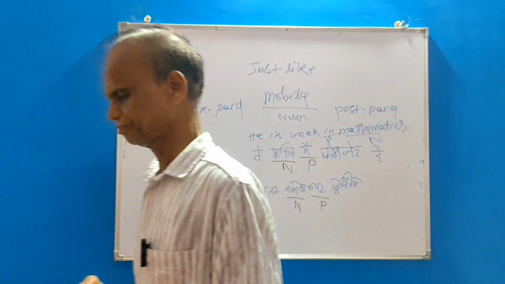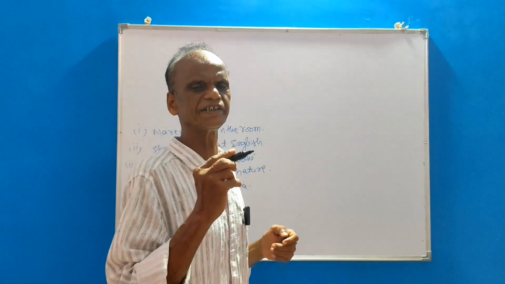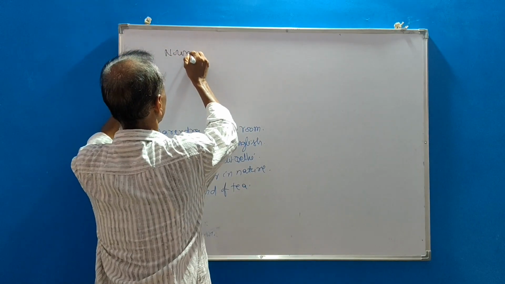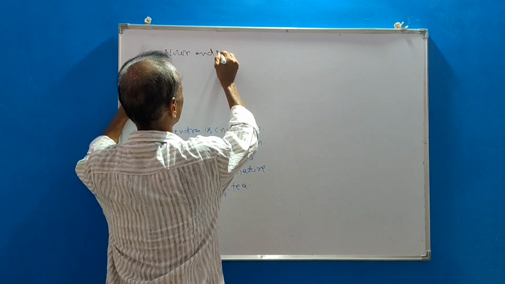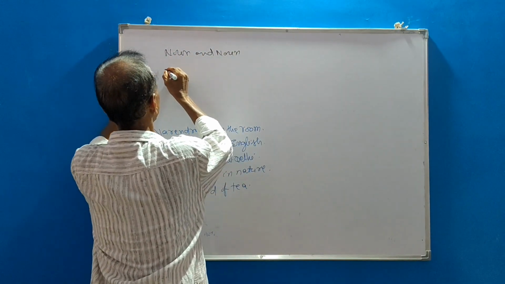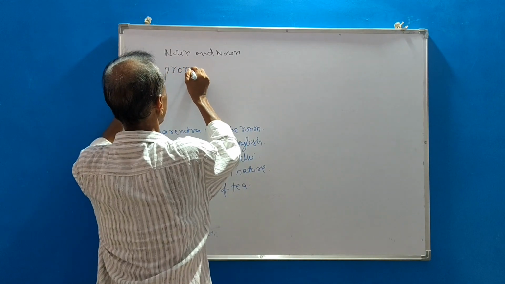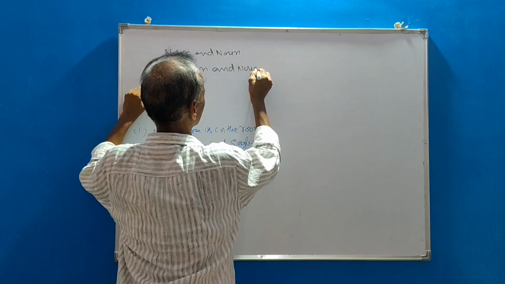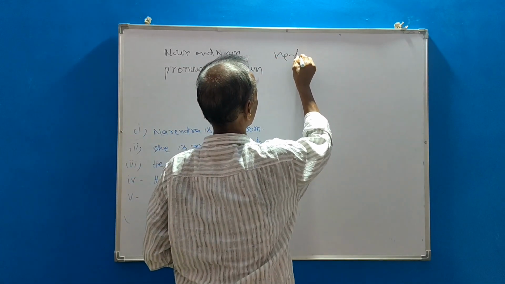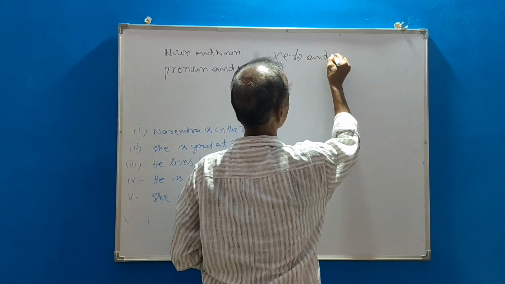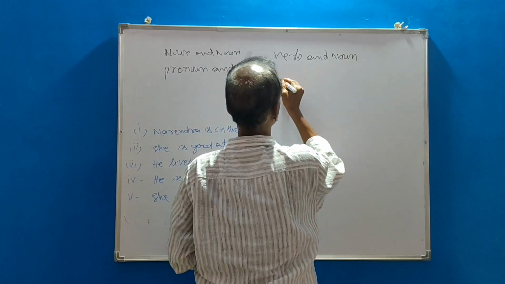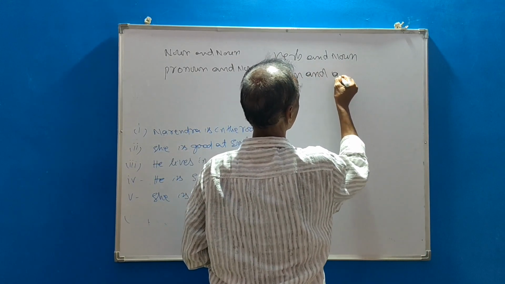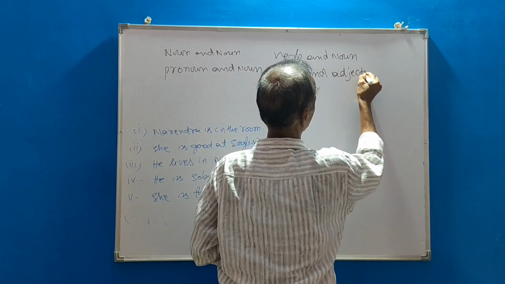Okay. Next. Preposition is a connector between noun and noun, pronoun and noun, verb and noun, noun and adjective.